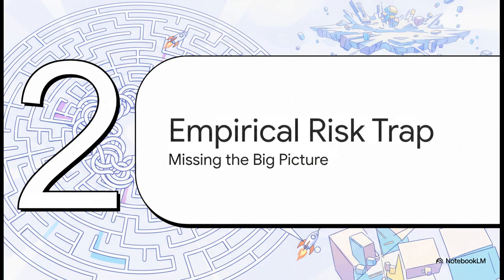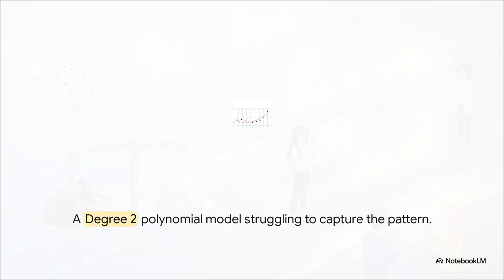Moving to Section 2, the trap of empirical risk. Because here's exactly where things start to go wrong. What happens when a model is so focused on acing that specific practice test that it completely misses the bigger picture? Consider a model that is simply not complex enough. Think of a basic degree 2 polynomial trying to fit a really complex set of data points. We call this underfitting, or operating with high bias. The model's internal rulebook is just way too rigid. It's kind of like trying to draw a highly detailed portrait using only a giant thick marker. Sure, it captures a very basic curve, but it completely misses the actual shape of the data. And that results in a high error rate, even on its own training set.